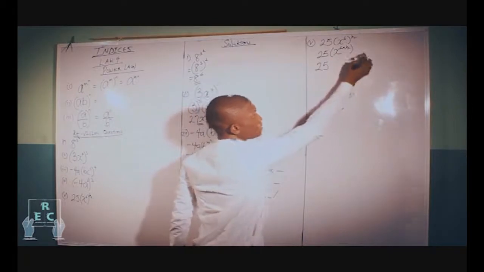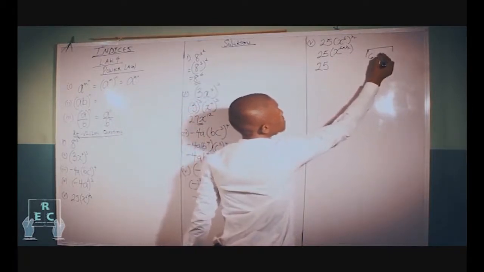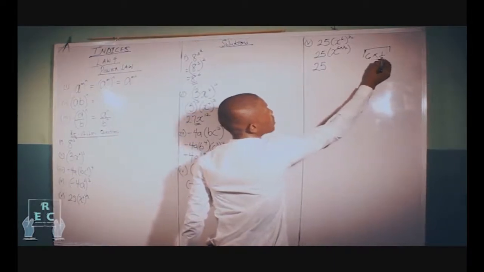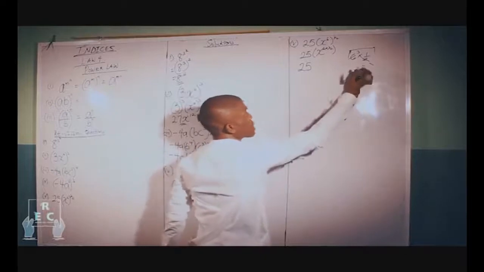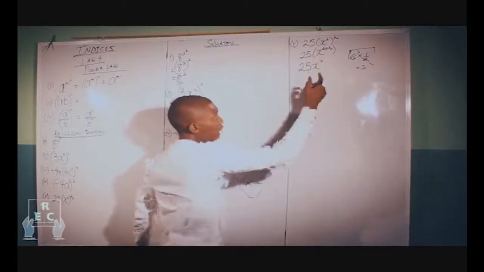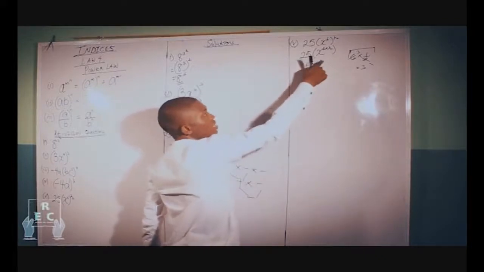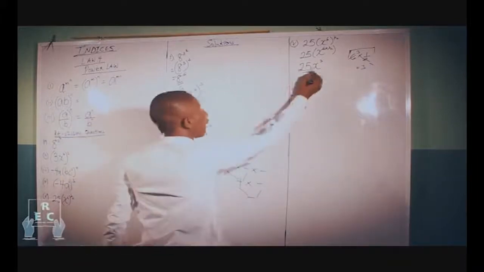When you multiply, let's take this outside: 6 multiplied by half. That's 6 over 1 times 1 over 2, here 1, here 3. Alright, 3 times 1, that's 3. So we have x raised to the power of 3. That's a multiplication of the powers. So 25x cubed. That gives us the end of the question here.